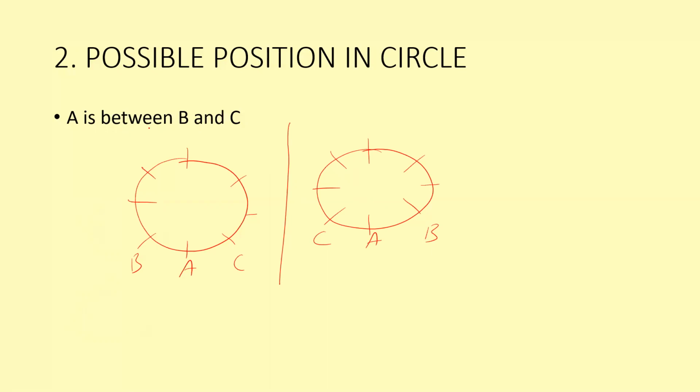So if you find possible statements, try to draw two diagrams at the same time. So what will happen? Both can become correct. Any one is going to be correct, but both cannot be wrong. So that is a positive thing. So if possible positions are given, try to draw two diagrams at the same time.